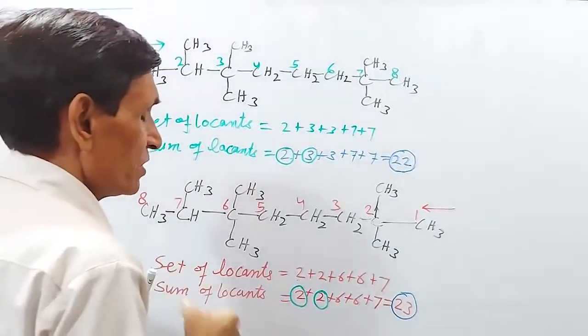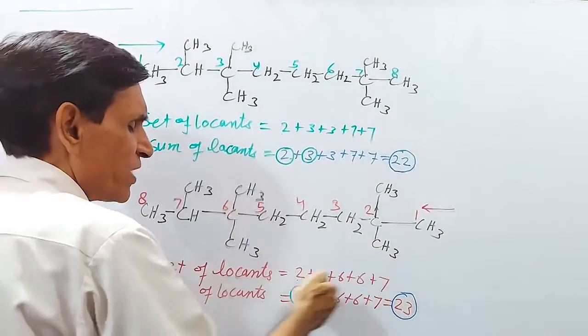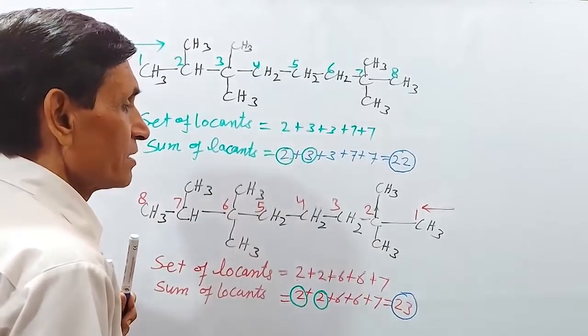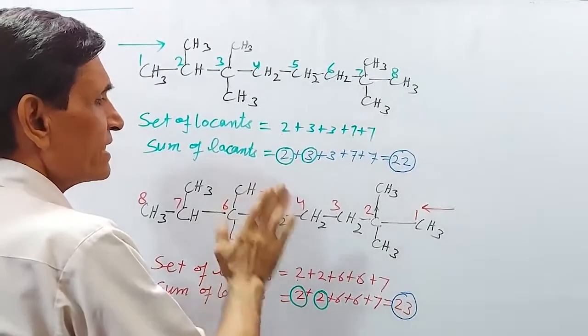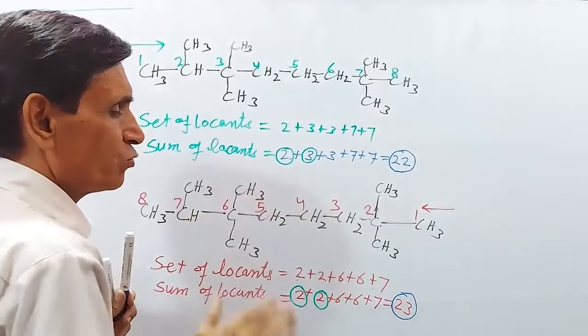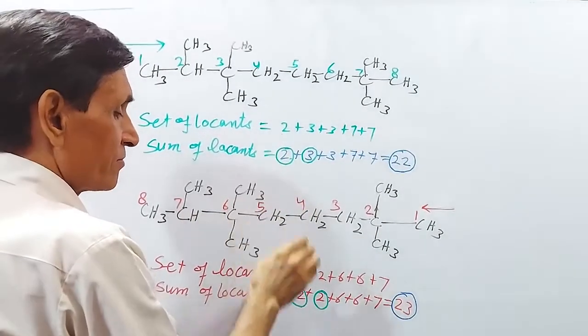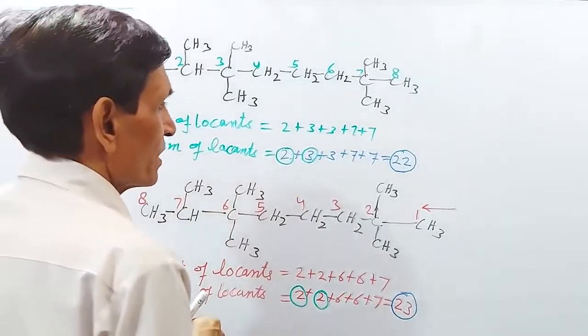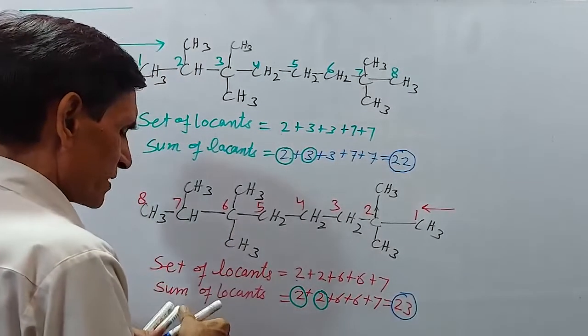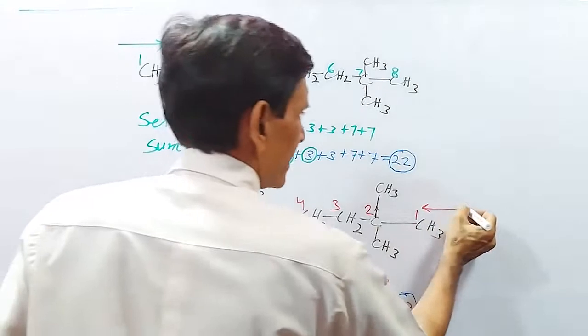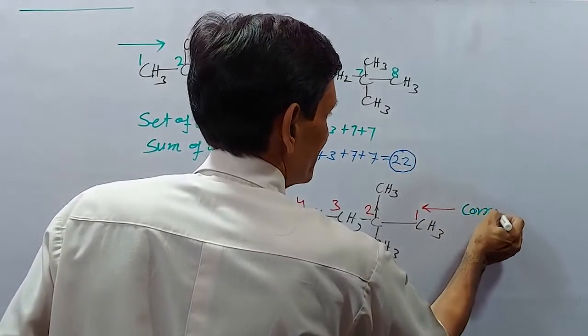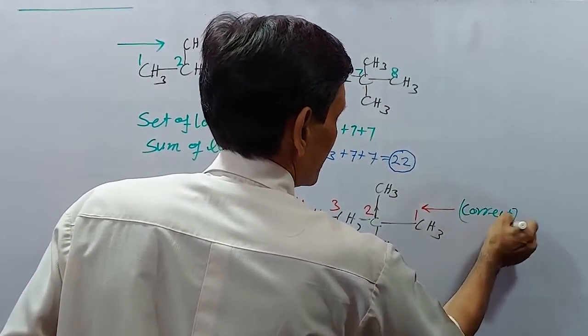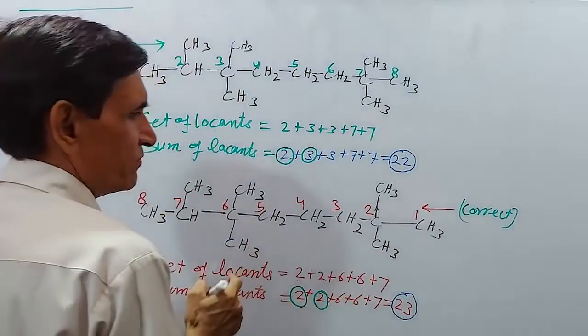I have told you that we must follow the first point of difference even if it violates the lowest sum of locant rule. This rule must be obeyed and followed. Now, for the name of the compound, this direction is correct according to the first point of difference.